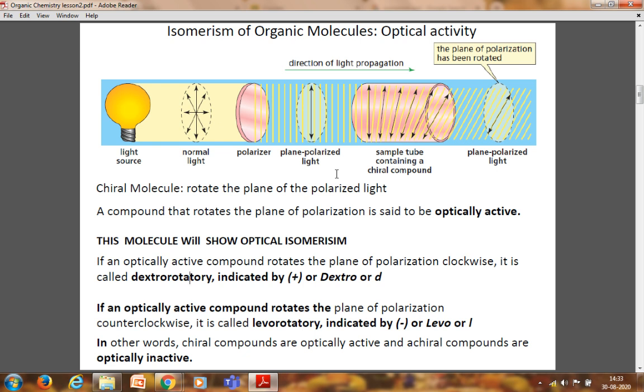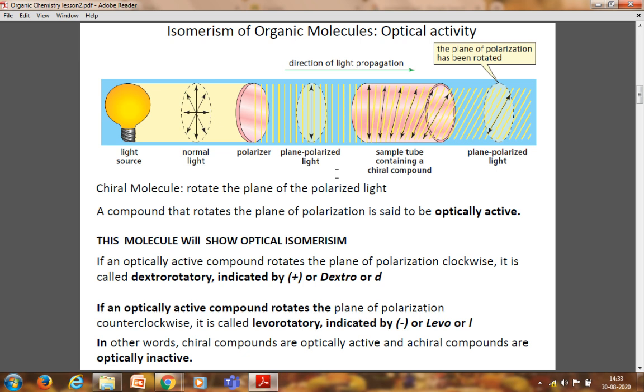That means one of the important requirements for optical isomerism is that it should rotate the plane of polarized light either in the clockwise direction or in the anti-clockwise direction. If an optically active compound rotates the plane of polarization clockwise, it is called dextro-rotatory, and it is indicated by a plus sign or small d.